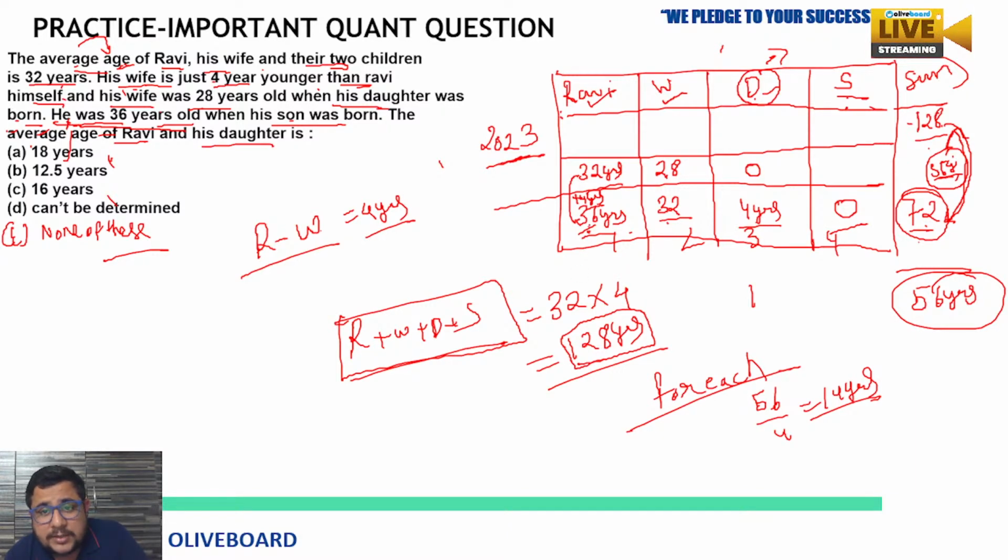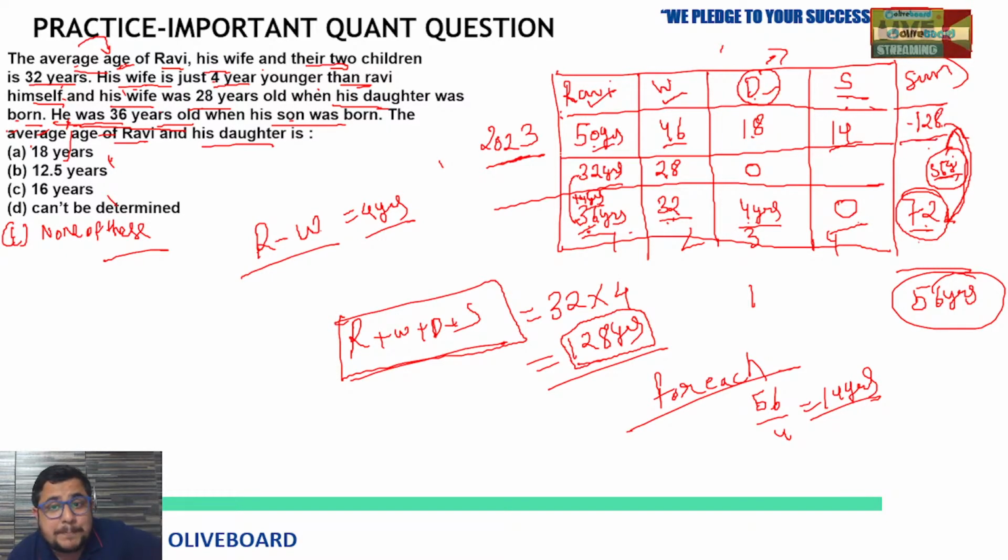So 36 plus 14. Ravi is going to be how many years old here? You will say 50 years old. His wife, 32 plus 14, 46. Clear? And his daughter, 14 plus 4, 18. And his son, 14 years old only. When you take the sum of the ages given, you will get the same total here.